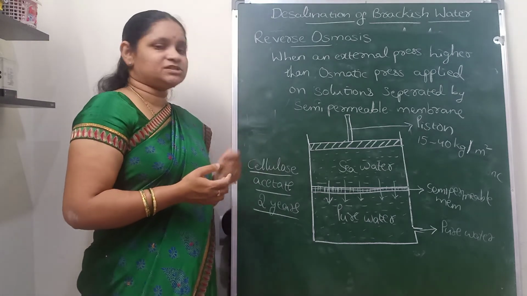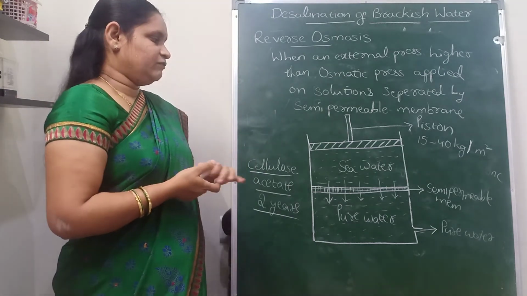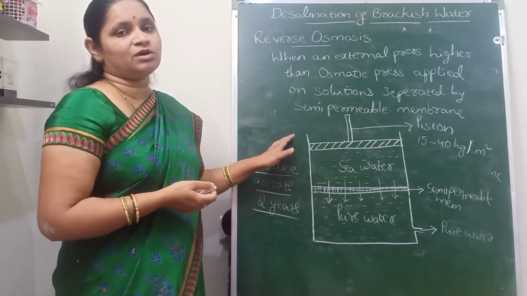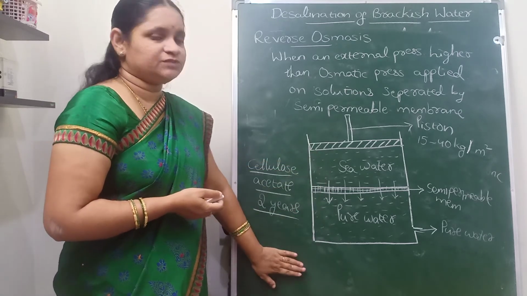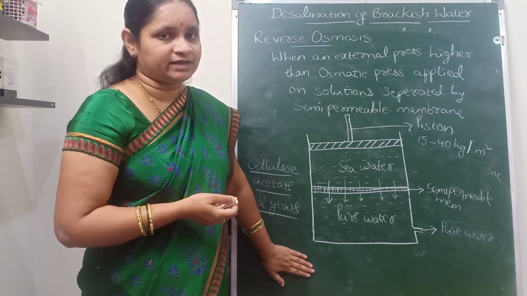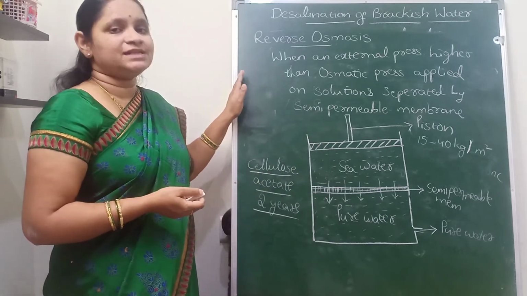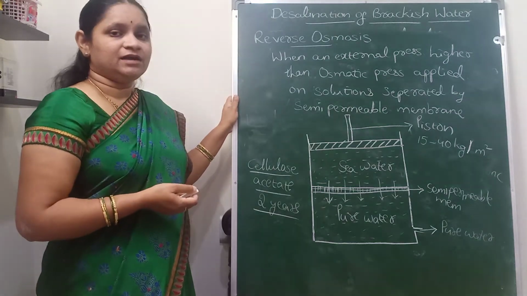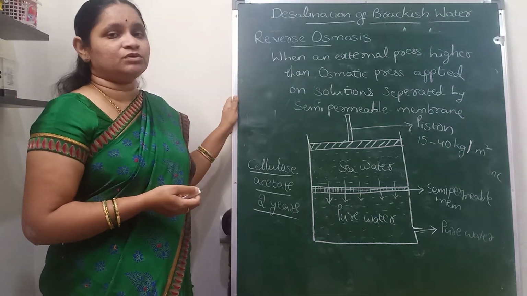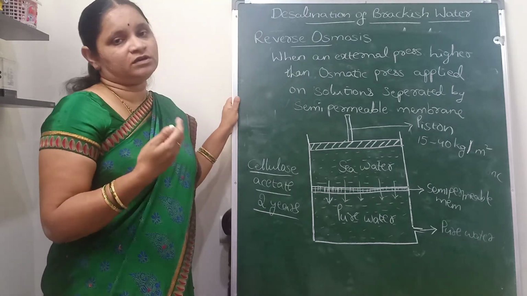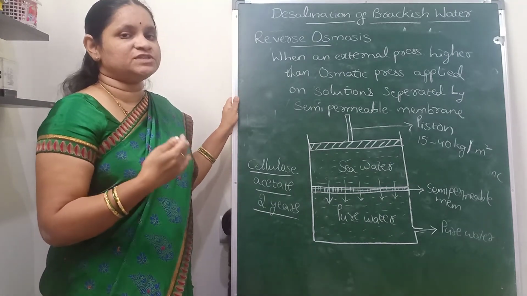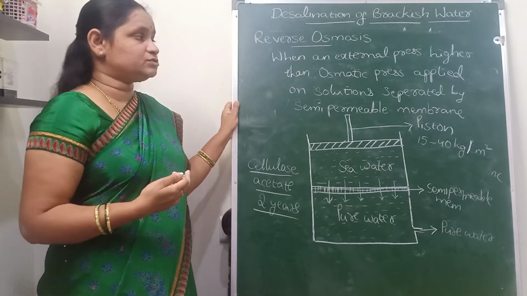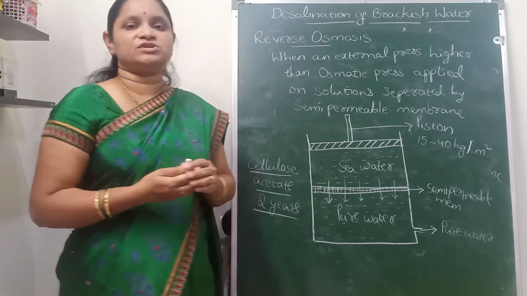Whereas by using the reverse osmosis technique, we are able to separate the pure water from the seawater by leaving all the different impurities within the seawater. So this is a very important technique and also a very simple, convenient and economical method, and the purity of the water will be higher. The water purified by reverse osmosis will be highly pure. So this is about the reverse osmosis technique.